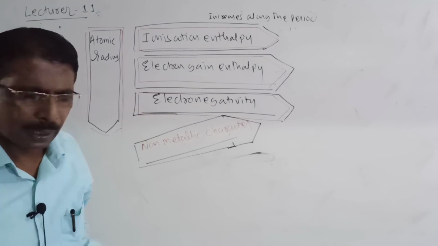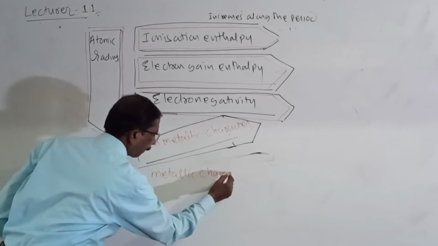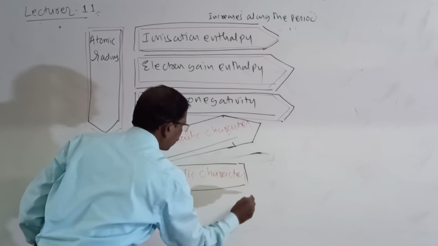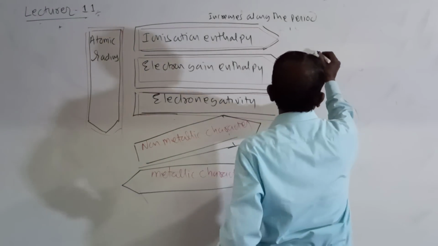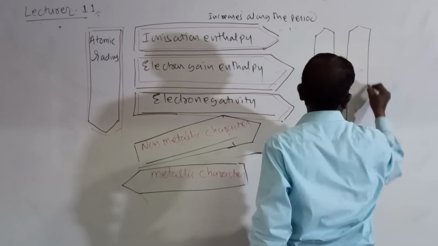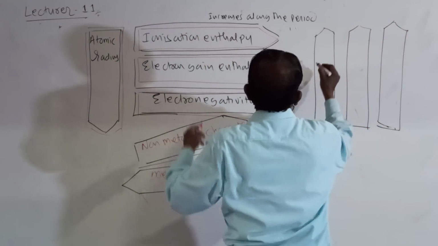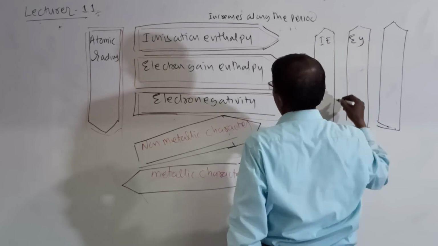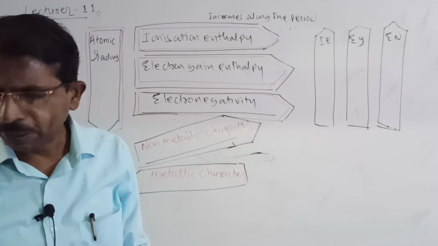If you want further more, you write metallic character in reverse manner, and all those three in reverse manner: ionization enthalpy, electron gain enthalpy, and electronegativity decrease from top to bottom. So it is the shortcut.